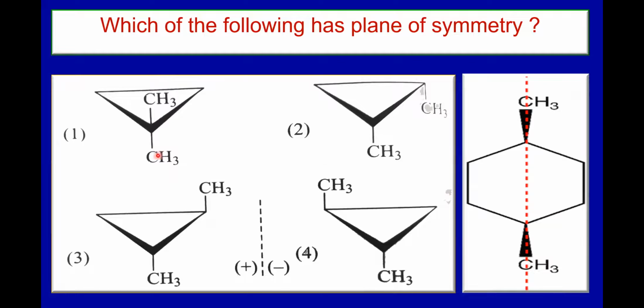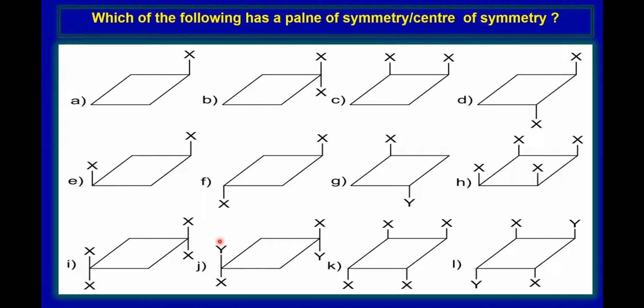So look at, so there is a plane of symmetry. I think there is a plane of symmetry here. There is a plane of symmetry here. There is no plane of symmetry and no center of symmetry, but you can have C2 axis. Yes, you can have C2 axis. Now look at plane of symmetry or center of symmetry. It has a plane of symmetry, no center of symmetry. Again, it has a plane of symmetry. Like this, you can work out. So plane of symmetry. There is no plane, no center. So again, plane of symmetry. Both plane of symmetry and also center of symmetry.